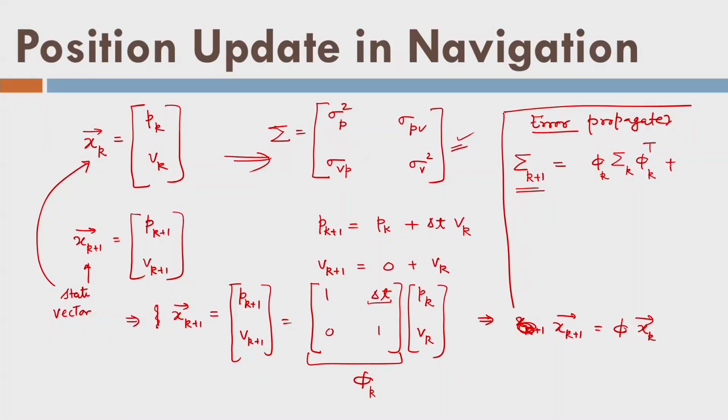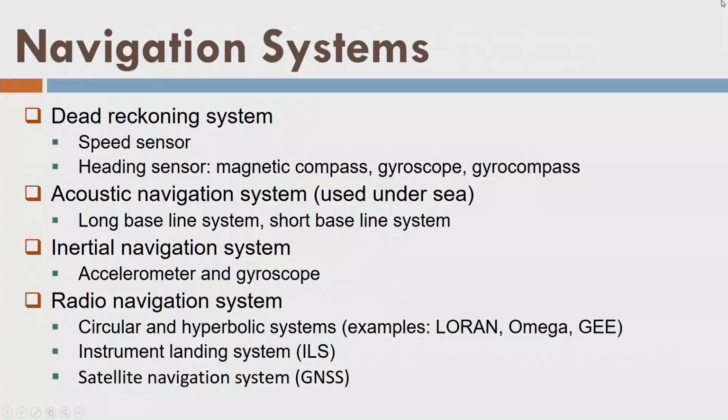One more thing I would like to tell you: if you try to control a system, what will happen? Because of the control of the moving object, some errors from the control parameters will also be introduced. Error will be added to this somewhere here, and that is what we call the process noise. So that process noise will also decide the overall error of the position, and based on that you will try to update the position. Higher the error, small update in the position; smaller the error, you try to update the position at a higher rate.